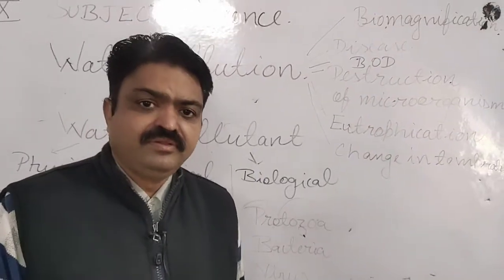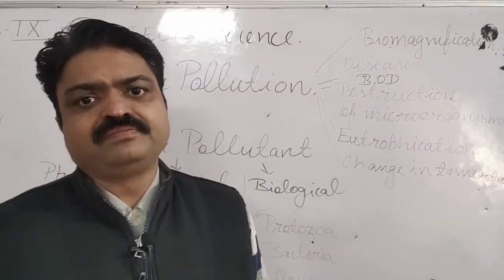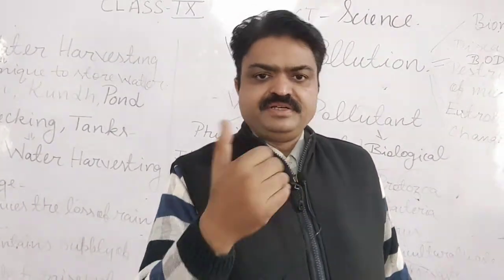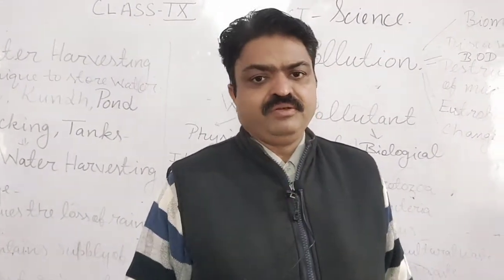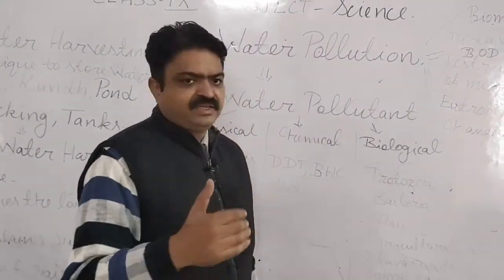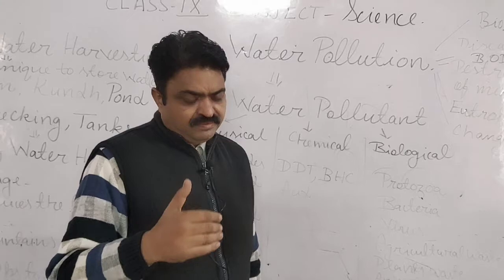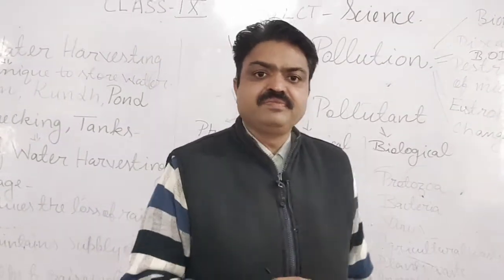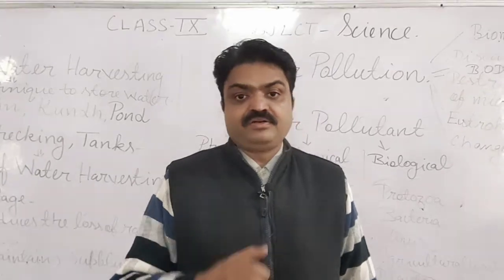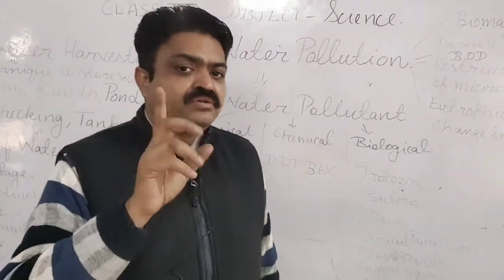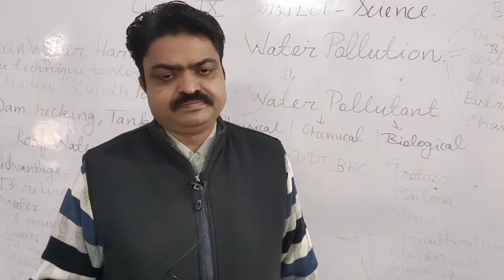Next is destruction of microorganisms. Due to this, some important organisms like blue-green algae are destroyed due to this BOD or due to the water pollution, student. Next is eutrophication. It means when the amount of nutrients is increased inside the water due to pollution, that process is known as eutrophication, student.